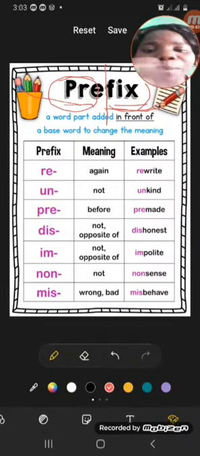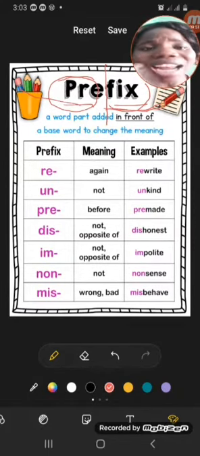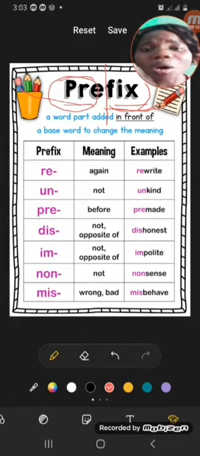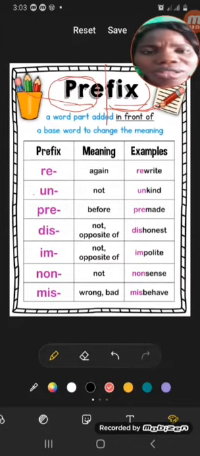Pre means before. So any letter or group of letters that you add at the beginning of a word is called a prefix. Now, these are examples of prefixes that we have. We have re, and re means again, to do something again. Like rewrite. When you hear rewrite, what does it mean? It means you should write it again. Do you understand?